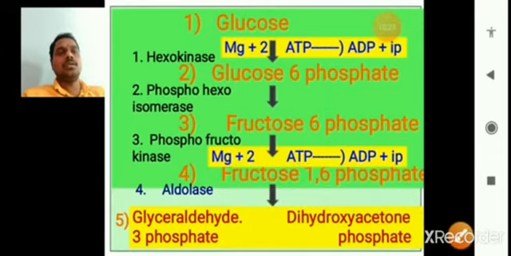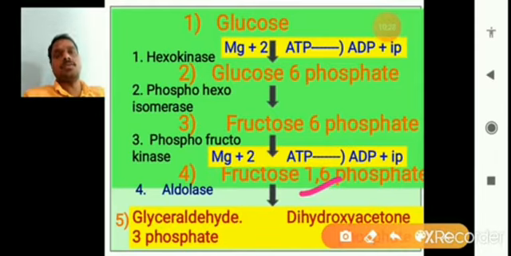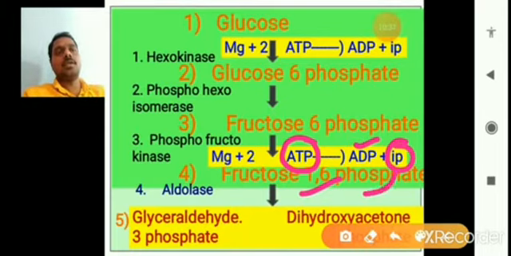So here two phosphates are added to the fructose with the help of ATP. Again the ATP is converted into ADP and inorganic phosphate is added to fructose 6 phosphate to form fructose 1,6 bisphosphate.